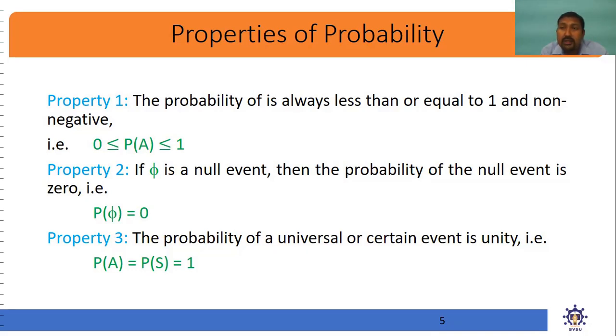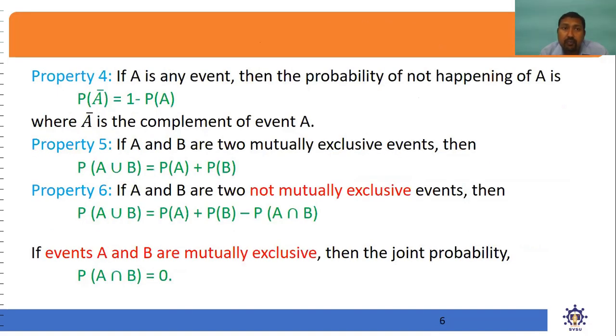The second is the other extreme case on the right hand side, the probability of the universal event, which is always equal to unity. Now another important property: if we are given a certain event A, then the probability of non-happening of event A is called the complement of A. So probability of A bar is equal to 1 minus probability of A. This is again an important property.